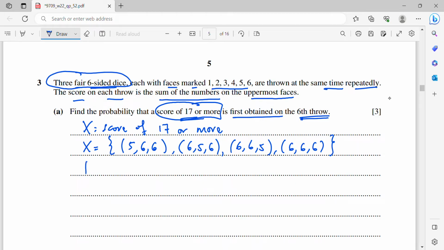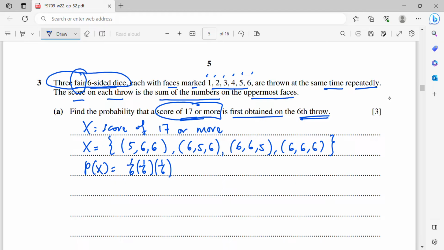So now, the probability of getting x. You see, they are fair dice, okay? These 3 are fair dice, meaning that each face will have the same probability, which is 1 over 6. So to get number 5 is 1 over 6. To get 6 is 1 over 6. To get another 6 is also 1 over 6.